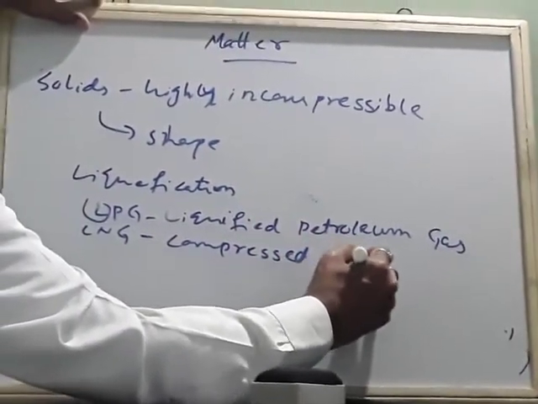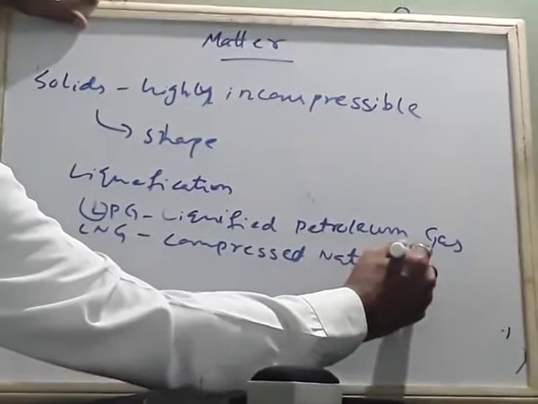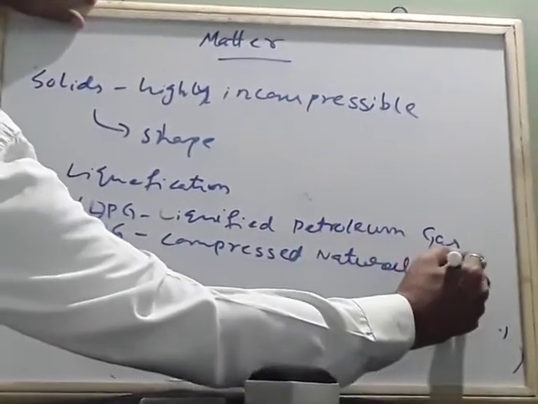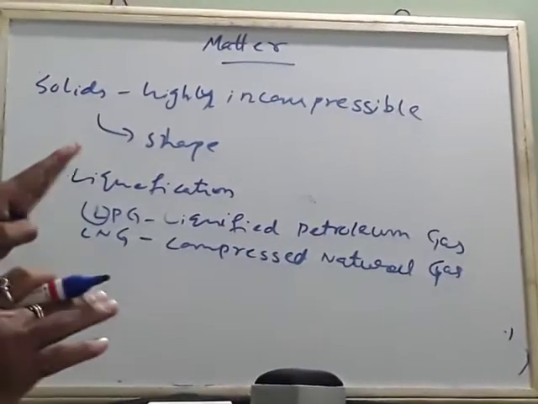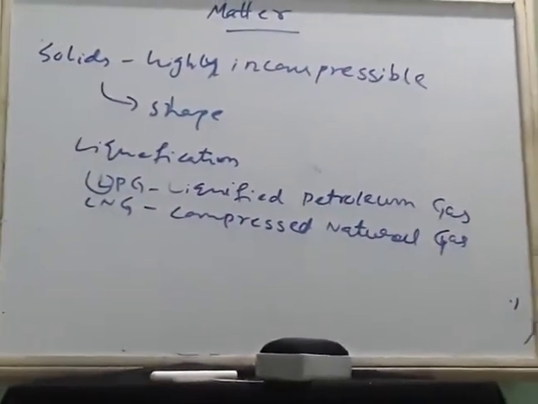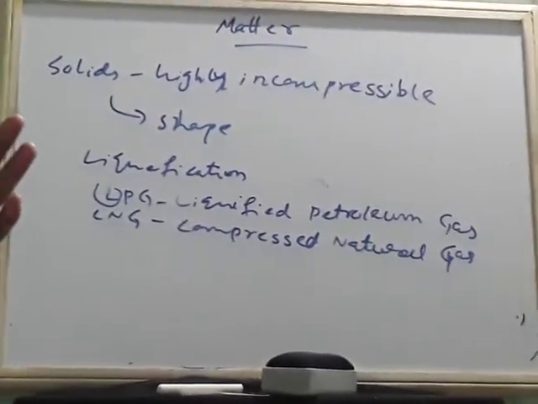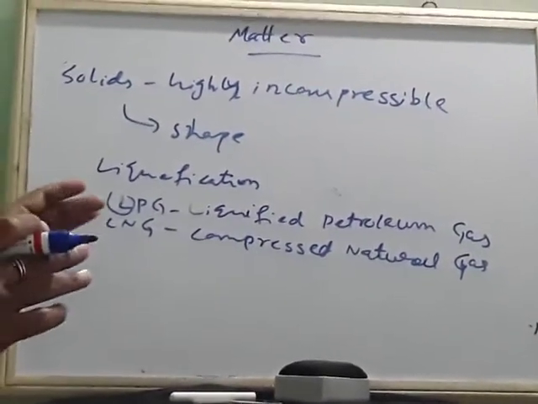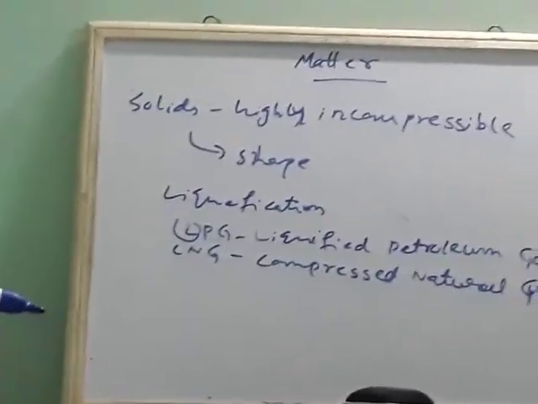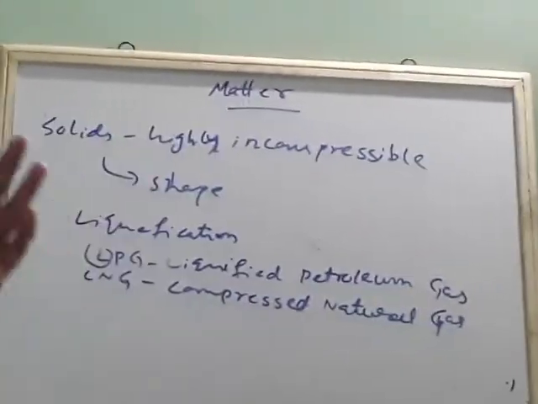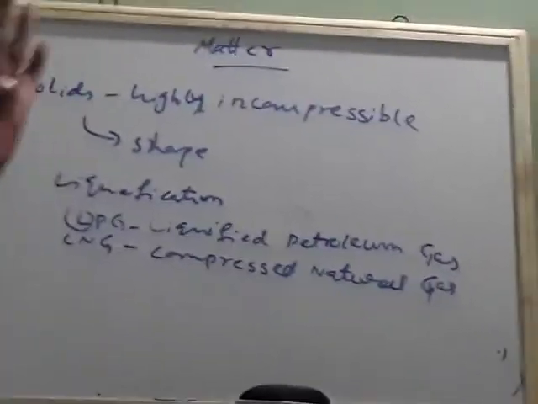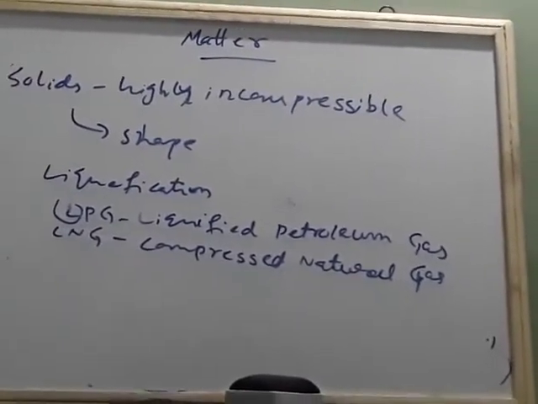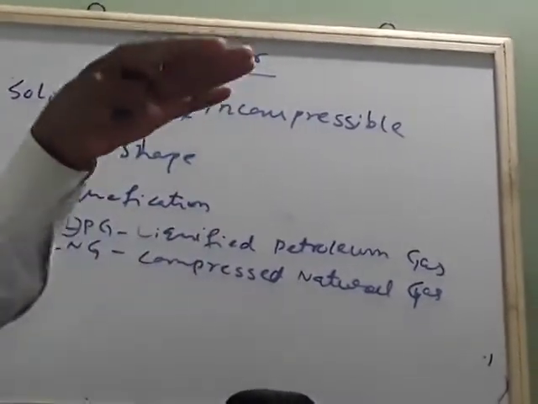Compressed natural gas. So these are easily stored. We are able to store them easily, and easily we can carry them. And because these are highly compressible. So gaseous state of particles are highly compressible because they have more interparticular spaces, where when you apply pressure on that, they come closer and are converted to liquefied petroleum gas.